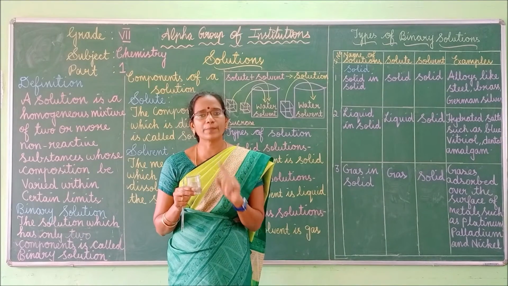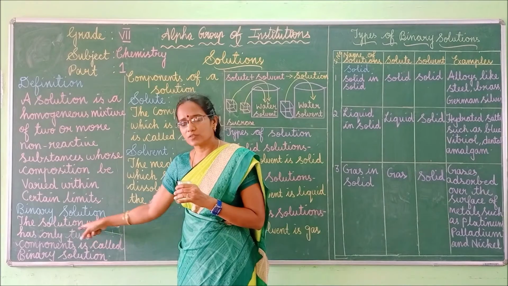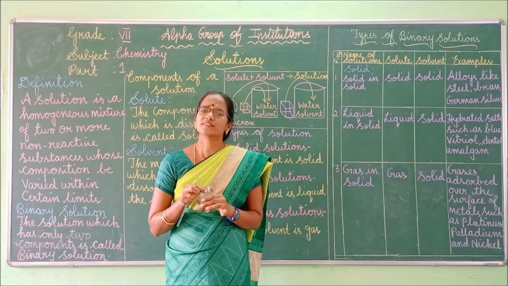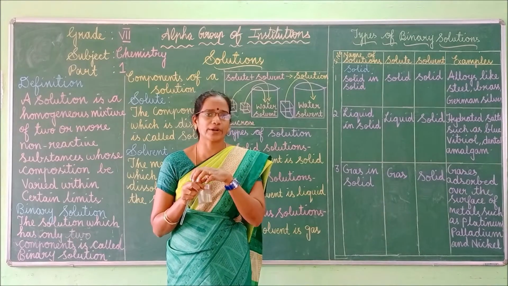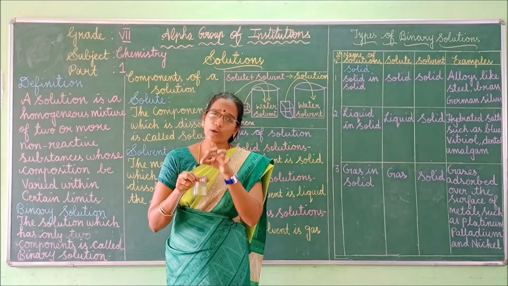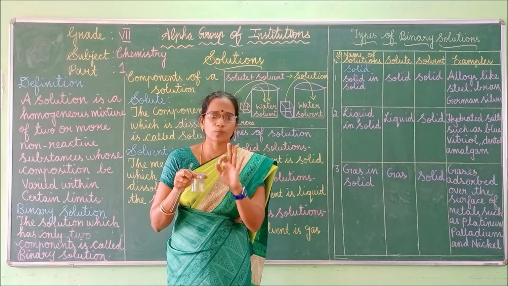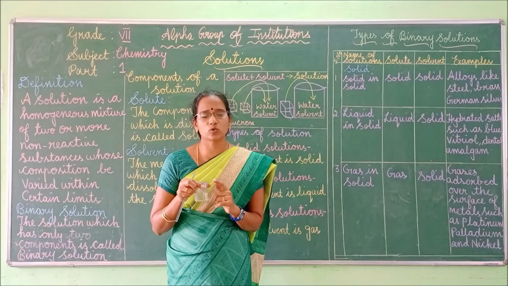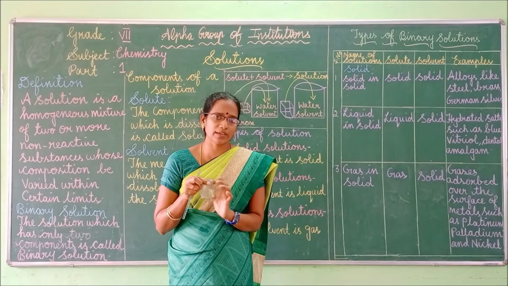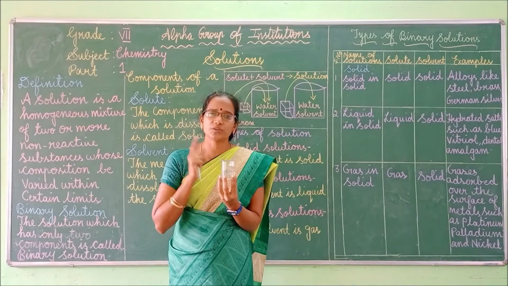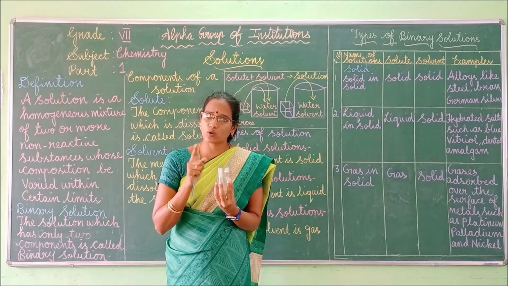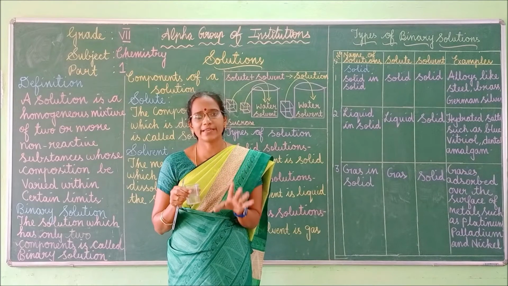So what is meant by binary solution? A binary solution means the solution which has only two components. Suppose you add three components; here we already added salt as well as water, and if you add sugar into it, it will be three components, isn't it? Then it is called a ternary solution. You will learn about the ternary solution in your higher classes. Now you just learn about the binary solution: a solution which contains only two components is called the binary solution.